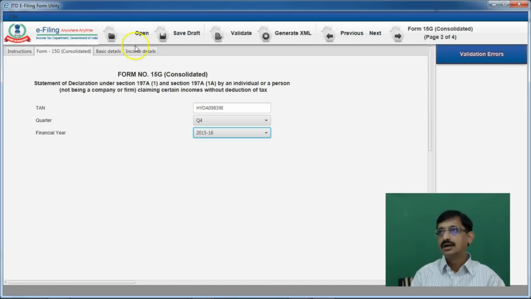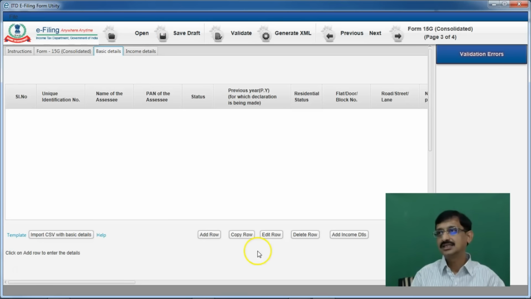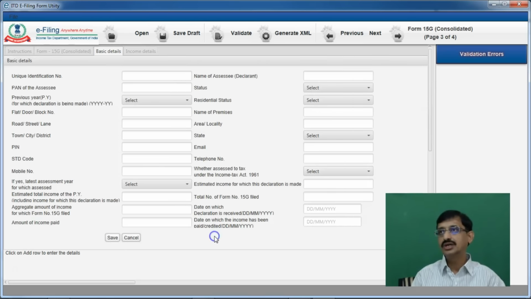Next comes the basic details. Now what you have to do is, you have some buttons here. This is import CSV file with basic details. Now let us say there are large institutions who have some thousands of 15G or 15H. What they can do is capture the data, or maybe these particulars like name, PAN number, address, etc. are already with them, which can be through a program. They can export it to a CSV file, and from there they can import into this particular software. Now here what you can do is add a row.